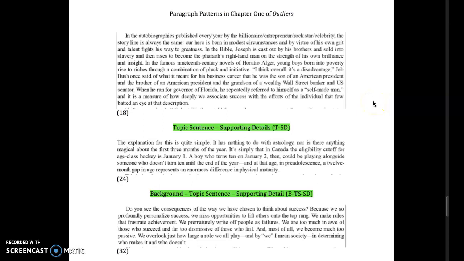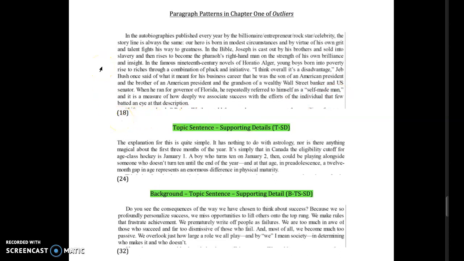Hey again, Professor Z. Let's look at some paragraphs from the first chapter of Outliers, and I think one of them is also from the introduction, and just see how these paragraph patterns work in practice. So this first paragraph here is an example of a topic sentence followed by supporting detail. Okay, I took this from page 18 of Outliers.